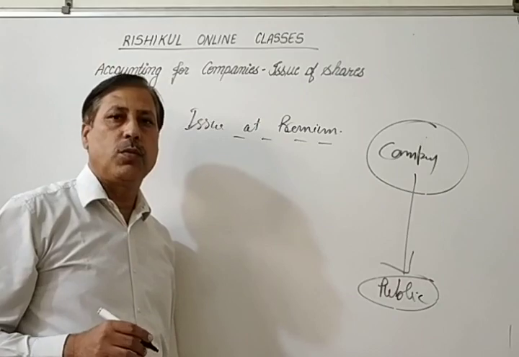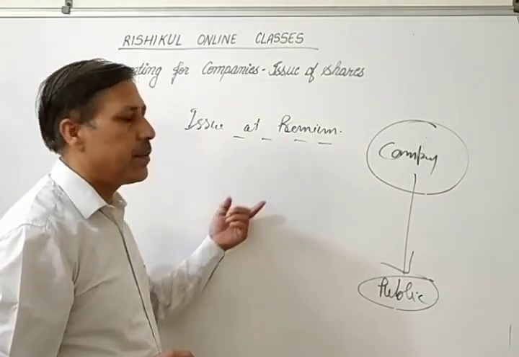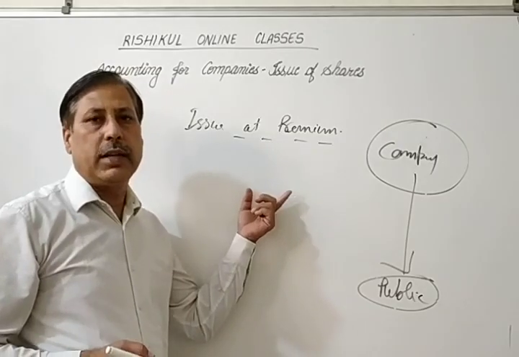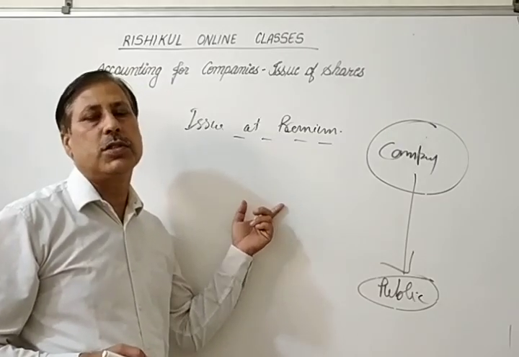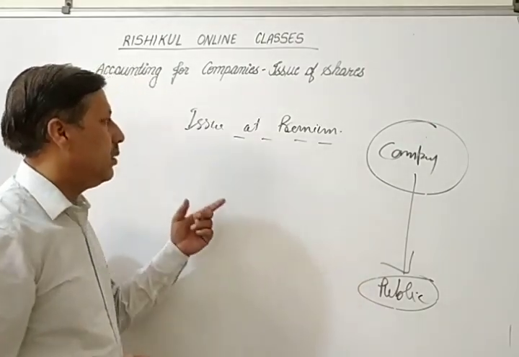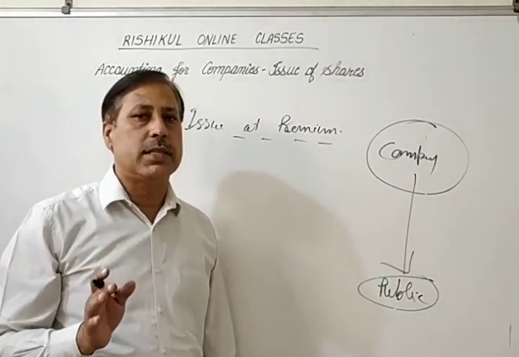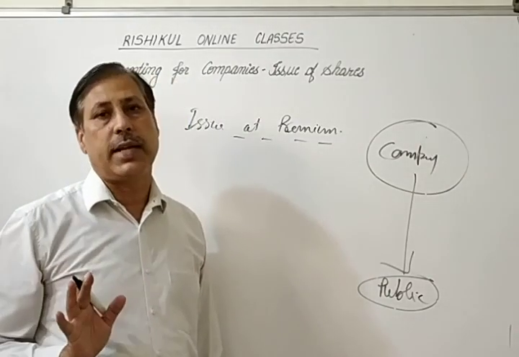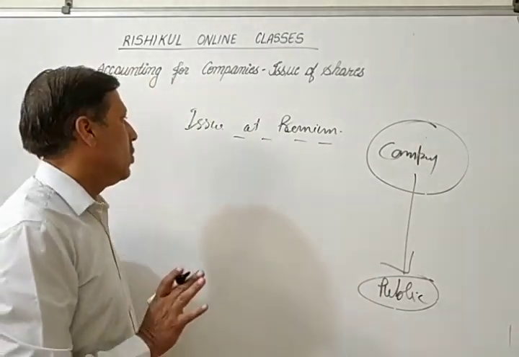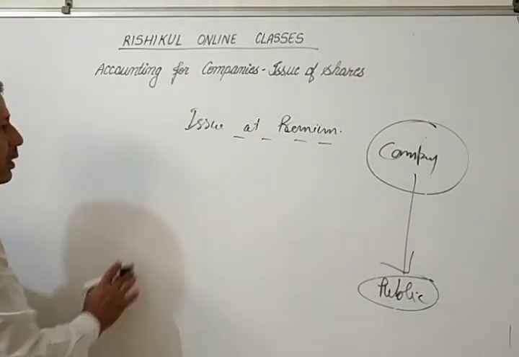Sometimes the company wants to buy back some securities. So in that case, the company uses that security premium, and it can generally be utilized on share issue expenses. Next, the security premium reserve will be shown in the balance sheet under the reserves and surplus heading.